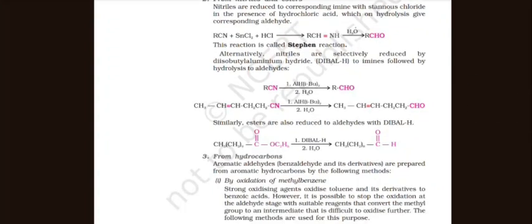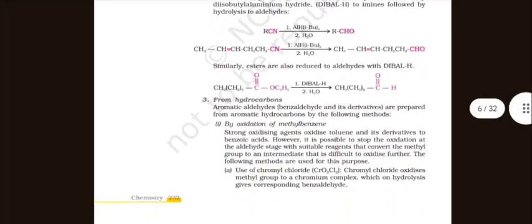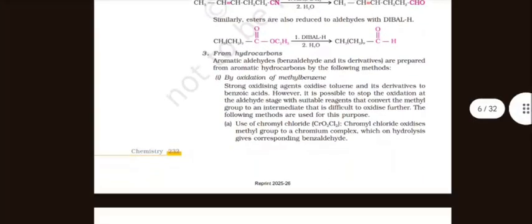Alternatively, nitriles are selectively reduced by diisobutylaluminium hydride, DIBAL-H, to imines followed by hydrolysis to aldehyde. RCN reacts with AlH(i-Bu)2 and then with H2O to give RCHO. Similarly, esters are also reduced to aldehydes with DIBAL-H.